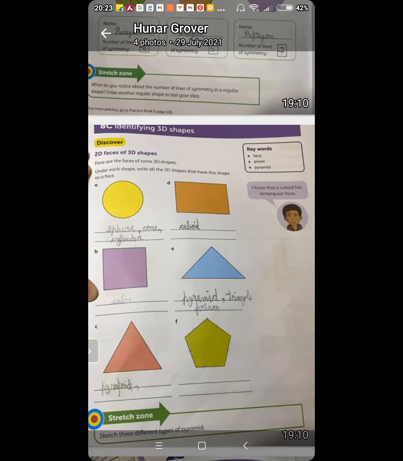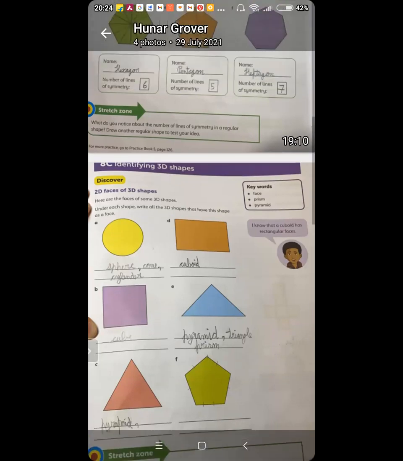The triangle is for a pyramid, square base pyramid, rectangular base pyramid, triangular base pyramid, and many more pyramids, and triangular prisms also, and any prism also. The other triangle is the same as the one above, and then the pentagon. Is it a pentagon? 1, 2, 3, 4. Yeah, it's a pentagon. The pentagon is for a pentagonal prism and a pentagonal base pyramid.